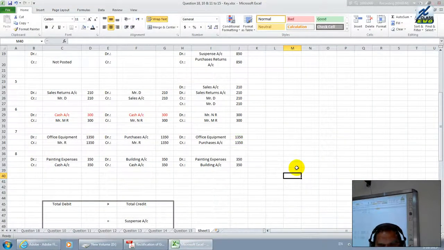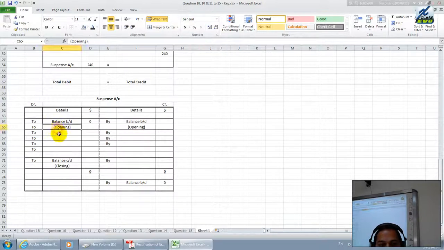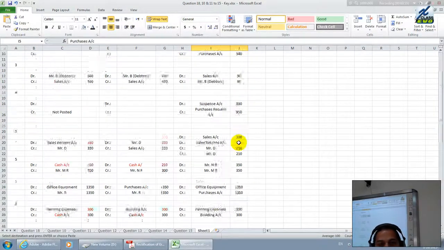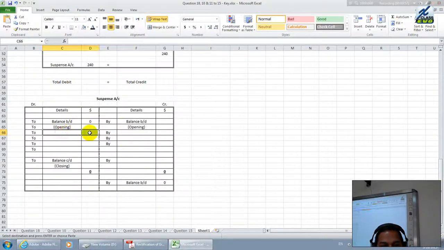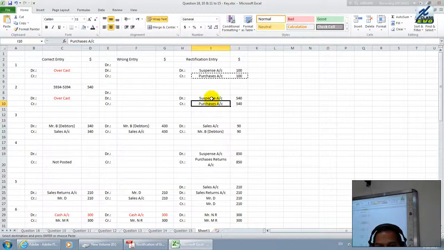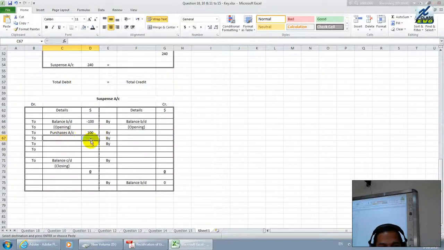Let us now prepare the suspense account. Let us see here. Is there any suspense account? Yes, the suspense account was debited. Therefore, we have to put suspense on the debit side. What to write? We have to write purchases. Okay, debit suspense account with purchases. Next, is there any suspense? Yes, debit suspense account with what is the value they say? With 540. Therefore, I would like to post here the debit side of suspense with 540.